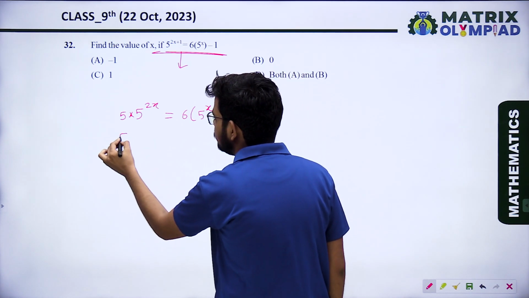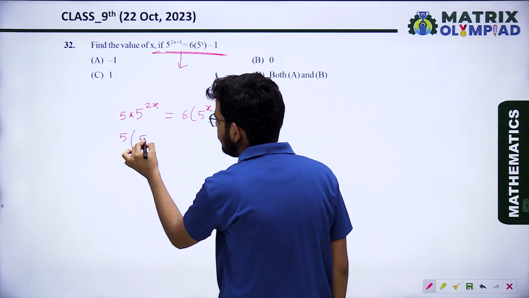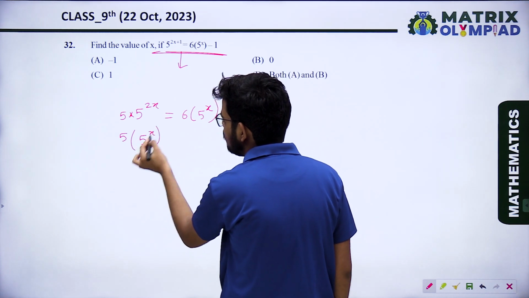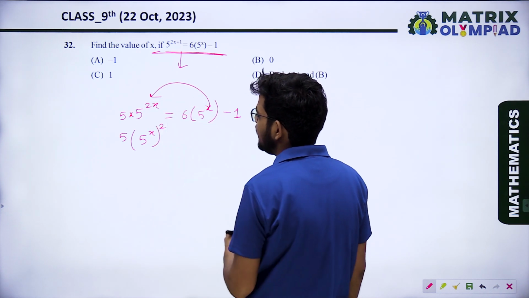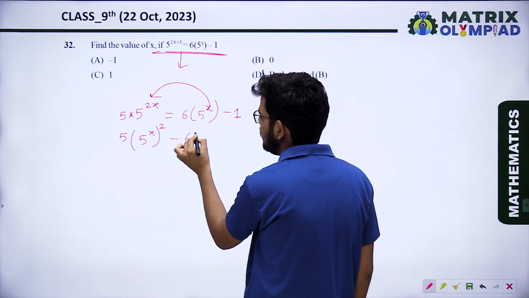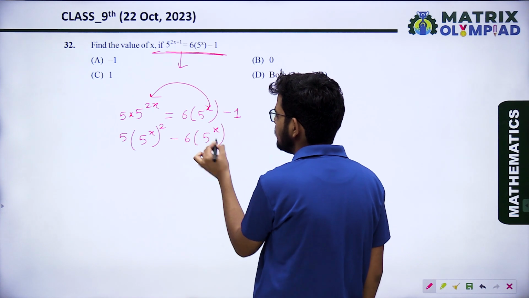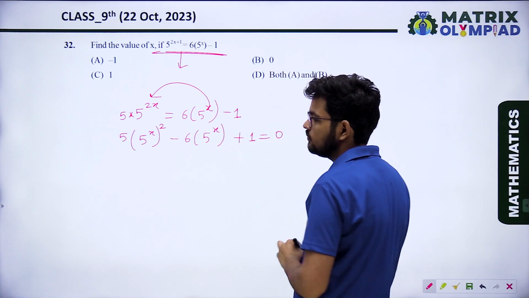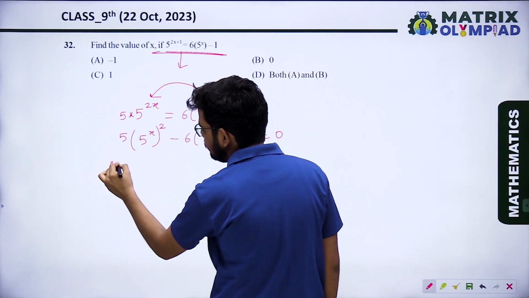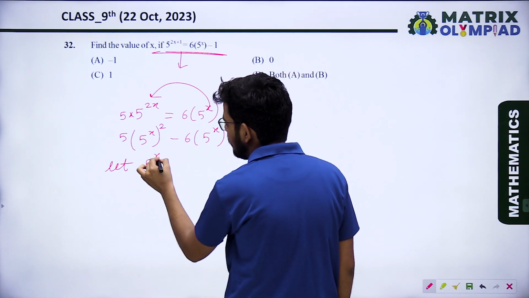Just assume we can write 5 raised to power 2x like 5 raised to power x, whole raised to power 2. Transform in the left hand side: minus 6 into 5 raised to power x plus 1 equal 0. Now let us assume 5 raised to power x equal to t.